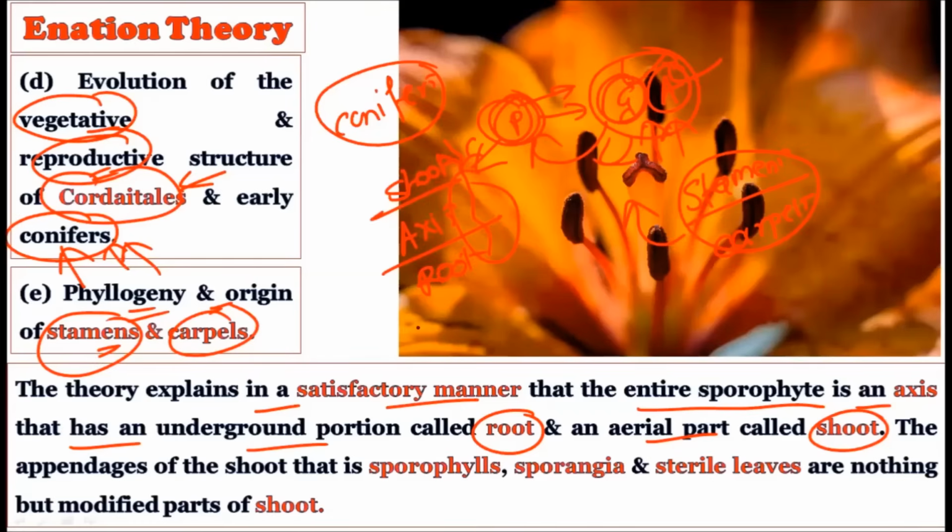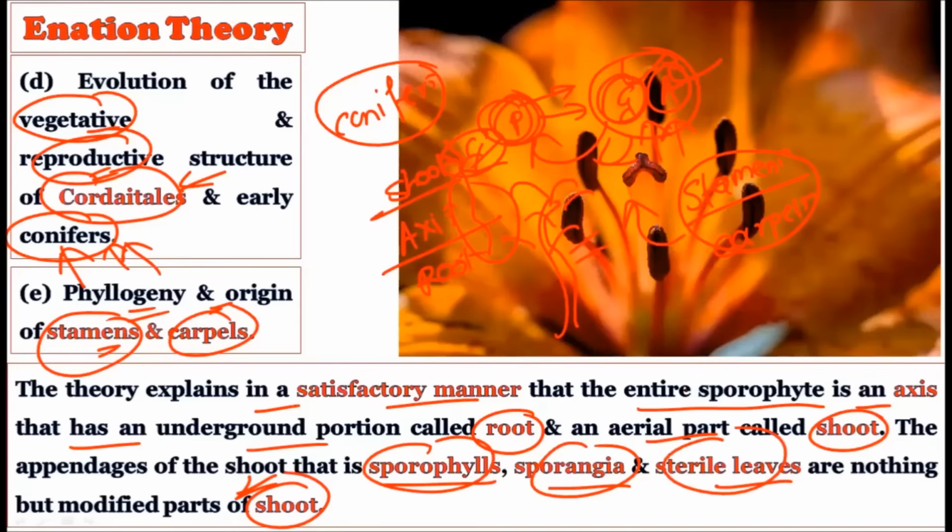Now the appendages of the shoots, the sporophylls, sporangia and sterile leaves, are nothing but modified parts of the shoot. Whatever structural differentiation we find in the shoot is nothing but modification of the shoot. The aerial portion that was there earlier got modified and converted into the sporophylls, sporangia, sterile leaves, etc. So these are the theories.